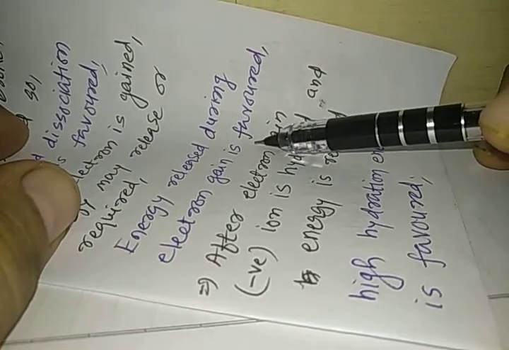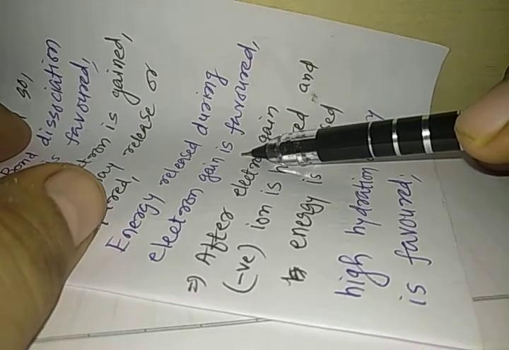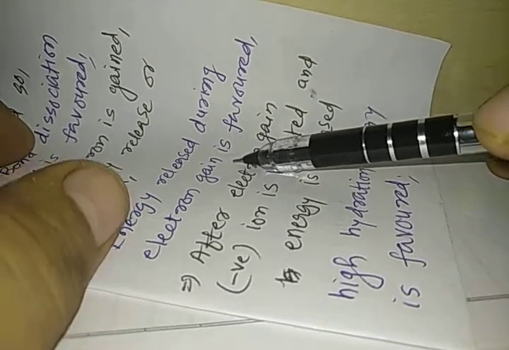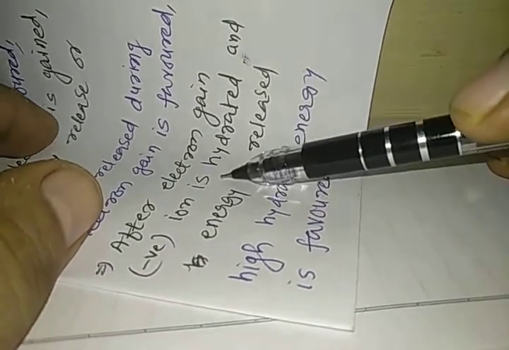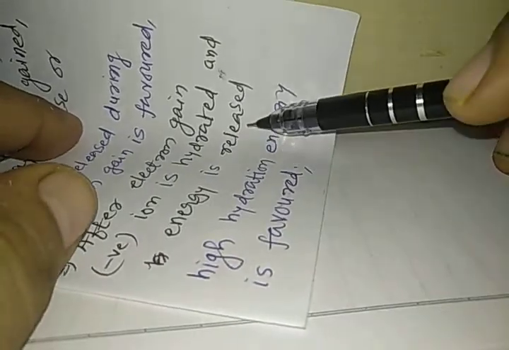When an electron is gained, energy may be released or required. So energy released during the electron gain is favored. Remember, even when fluorine gains an electron, energy is released. All the halogens, when they gain an electron, release energy. After electron gain, the negative ion is hydrated and energy is released, so high hydration energy is favored. So when we consider the electrode potential, if bond dissociation enthalpy value is lower, it is favored. If during electron gain, energy is released, it is favored. If hydration enthalpy is higher, it is favored.